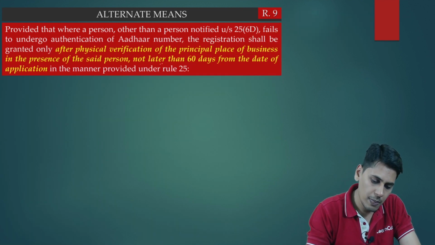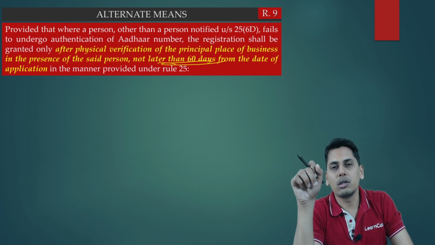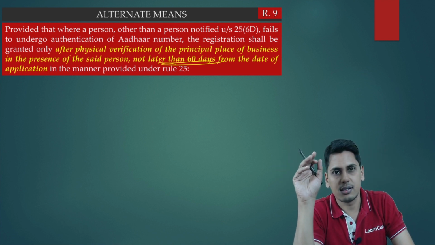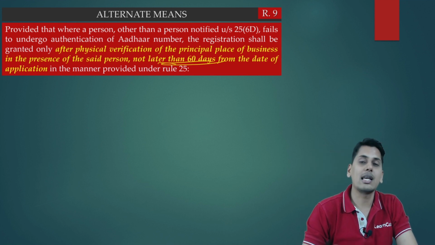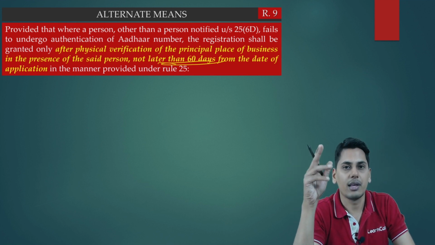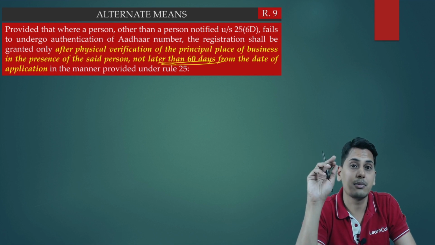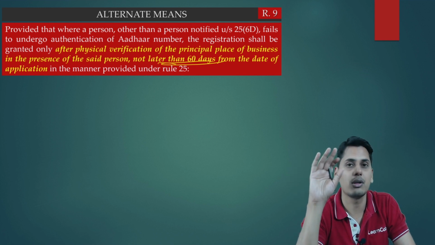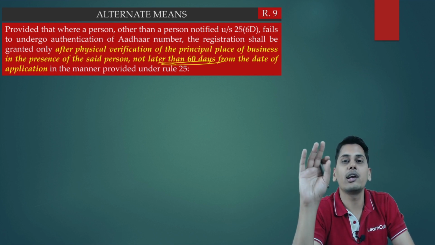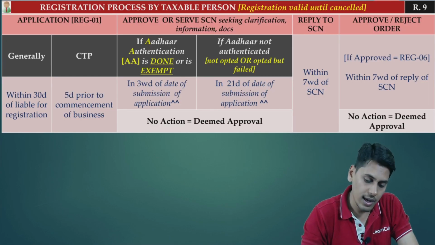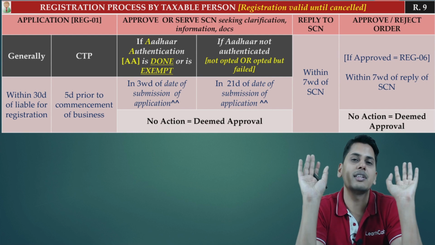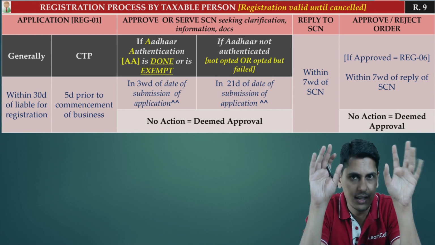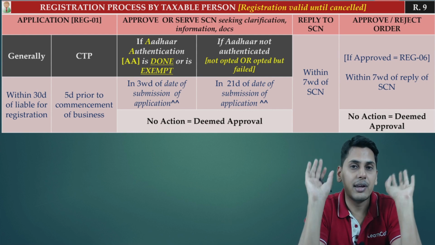3. Then we had seen the time limit for carrying out the physical inspection was 60 days. This time limit has been indirectly cut short to 21 days. But from which date? From the date of submission of application. And friends, the date of submission of application has got a special meaning which we had discussed at length. So this is all about the changes which we have seen in the registration process covering Aadhaar authentication.